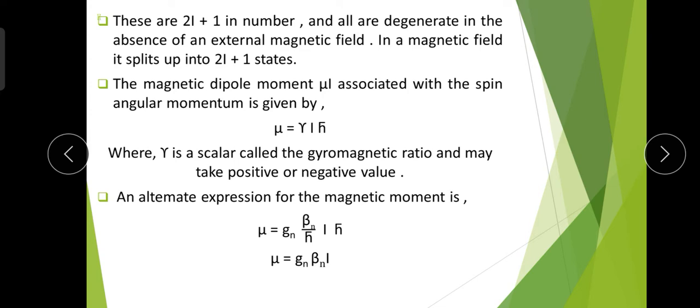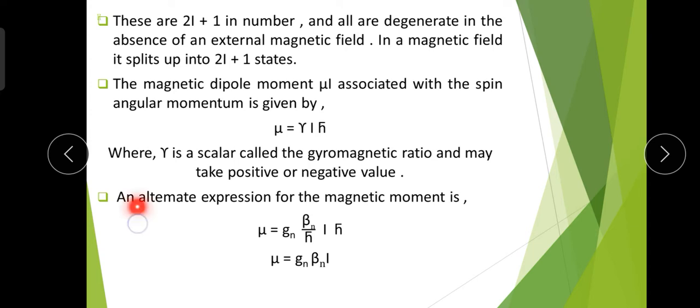Gamma is a scalar called the gyromagnetic ratio, and it may take a positive or negative value. It has a value Gn into beta n divided by h cut. This is the magnetic dipole moment associated with the nuclear spin angular momentum.